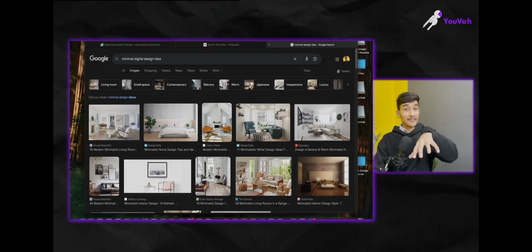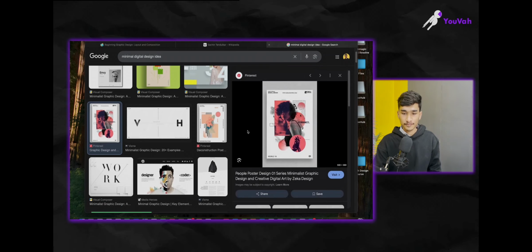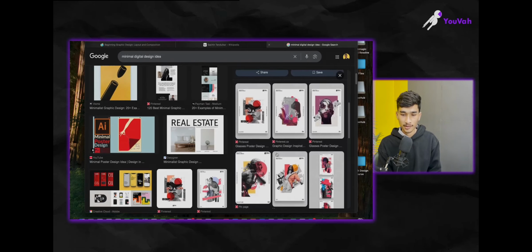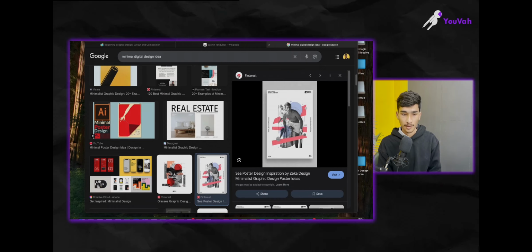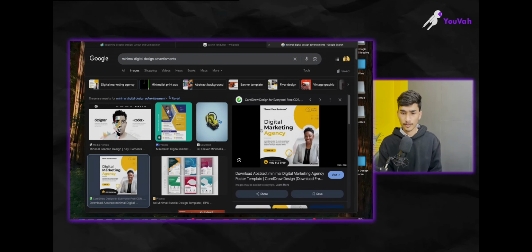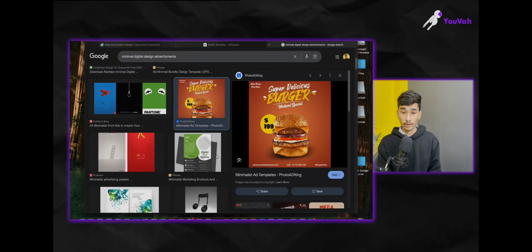Because as I said, graphic designing has many fields, so they are showing us interior design ideas. All right, see this one, very abstract, very modern, very clean, right? Similarly, you can see in these examples, see this one. Or you can search for digital design advertisements. So you will get this, which is also minimal, because you are able to read everything, all the things are mentioned here. See this one, we are going to create something like this, so no need to worry.